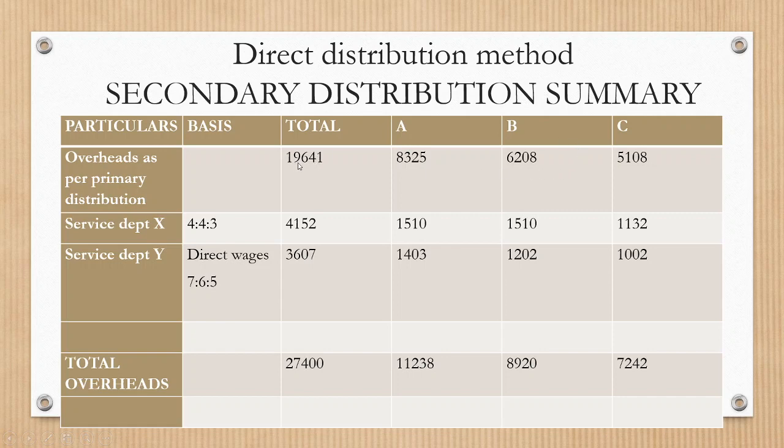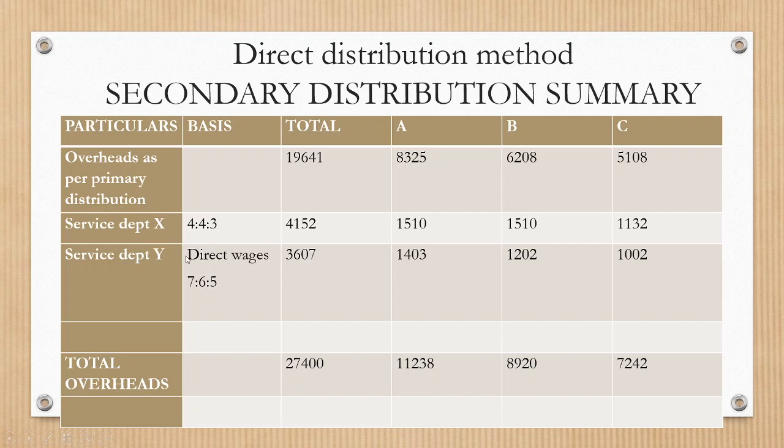The total is 19,641. Next, service department X, an amount of rupees 4,152, is to be distributed among A, B and C in the ratio 4:4:3. So the amount for A department is 1,510, for B department it is again 1,510 and for C department it is 1,132.